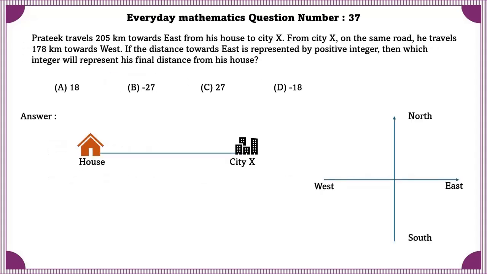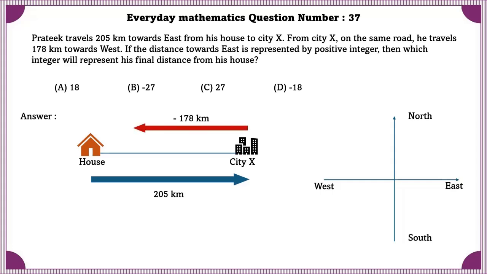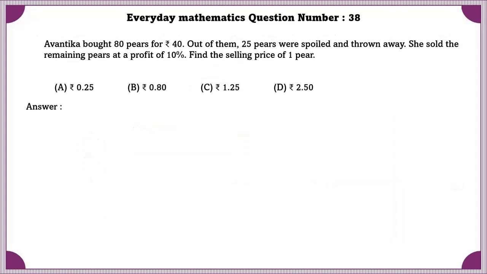Everyday Mathematics question number 37. Pratik travels 205 kilometers towards the east from his house to city X. From city X on the same road, he travels 178 kilometers towards west. If the distance towards east is represented by a positive integer, then which integer will represent his final distance from his house? Final distance between Pratik and his house is equal to 205 minus 178 kilometers. That is 27 kilometers.